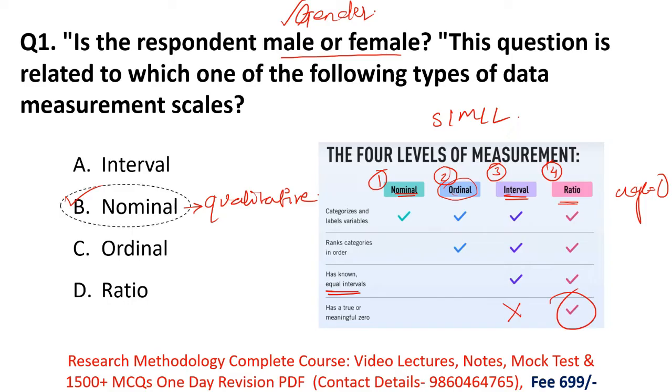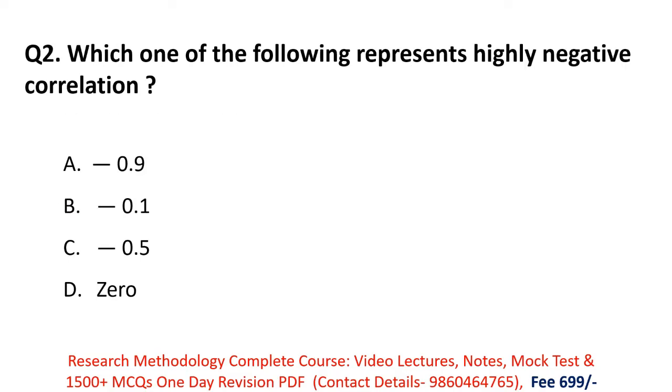Okay, next question. Which one of the following represents highly negative correlation? In this question they are asking which number is representing highly negative correlation. Remember, in correlational research there is one coefficient called Karl Pearson's coefficient.